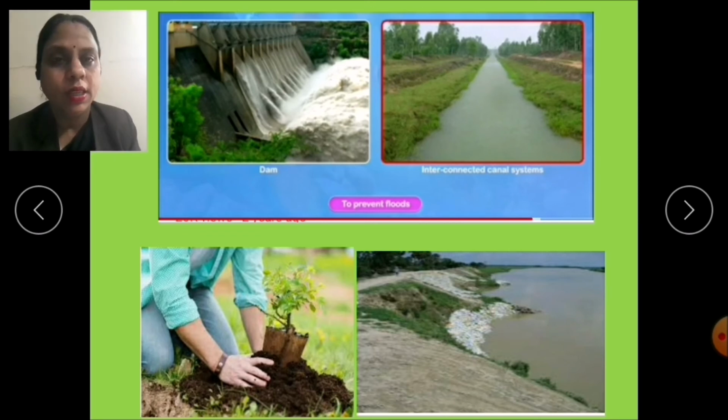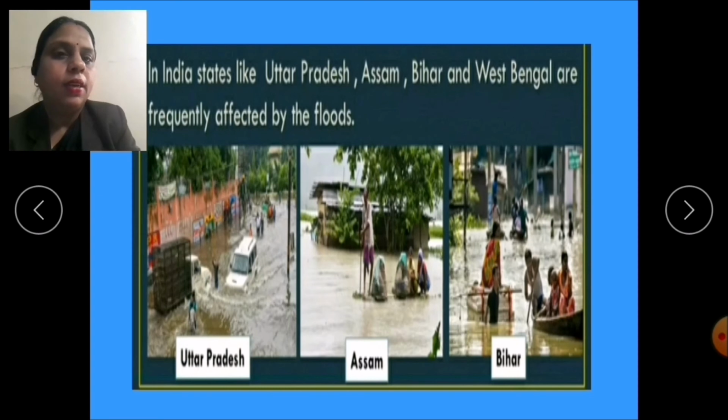So these were some preventive measures through which we can prevent floods. Now children, in India, states like Uttar Pradesh, Assam, Bihar and West Bengal are frequently affected by floods.